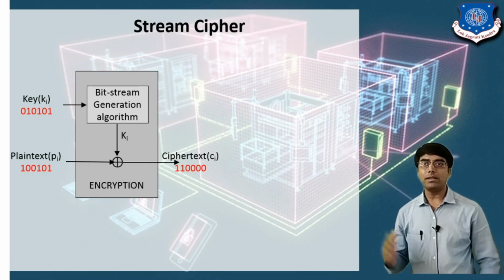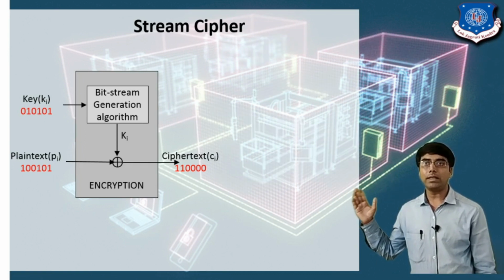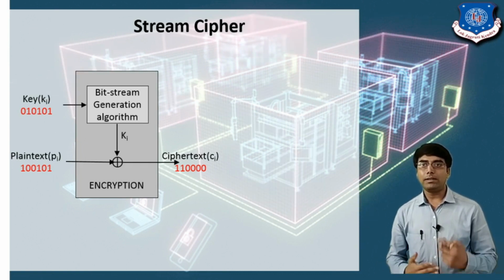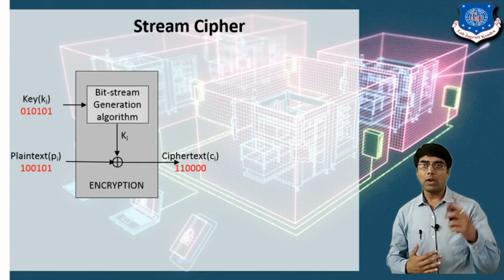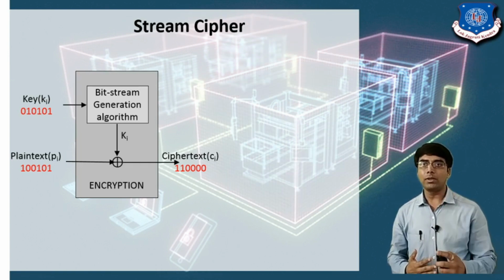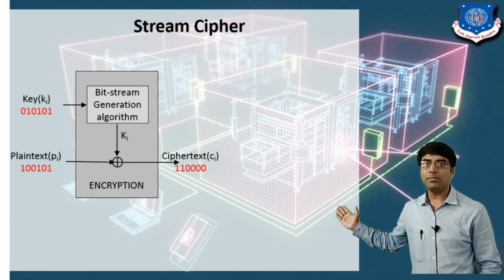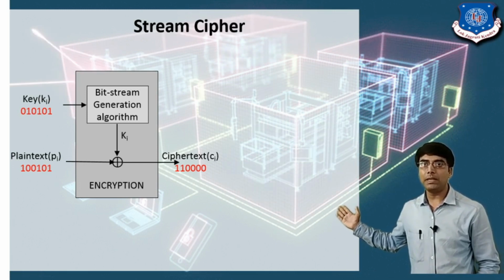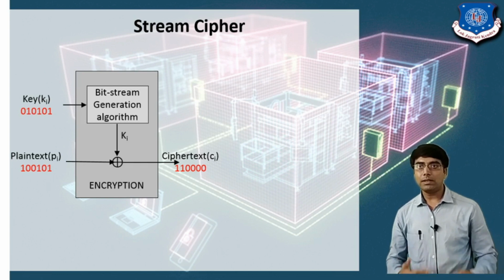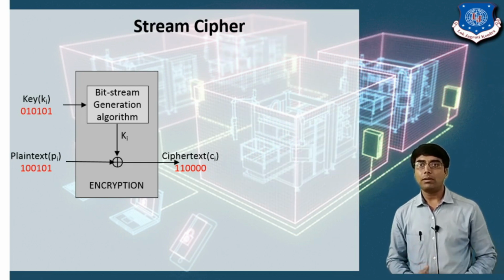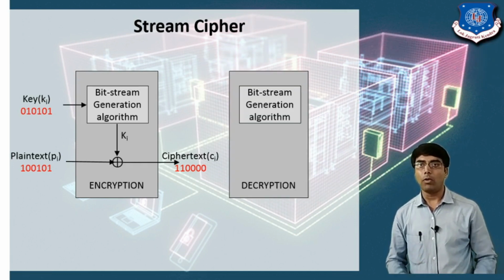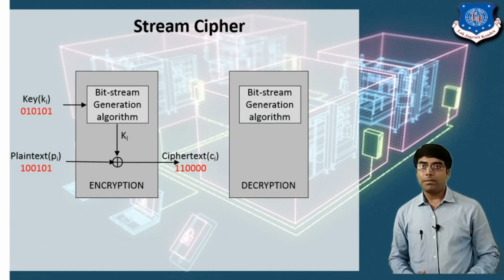Now again we are considering the second key bit, which is 1, and the second plain text bit, which is 0. Now both the bits are different, 1 and 0, so you will get 1. So in the ciphertext the second output bit is 1. Like this you will perform the bit by bit XOR operation. So this is my ciphertext.